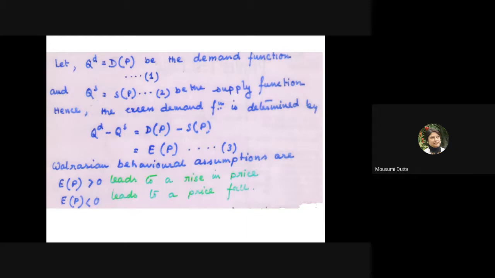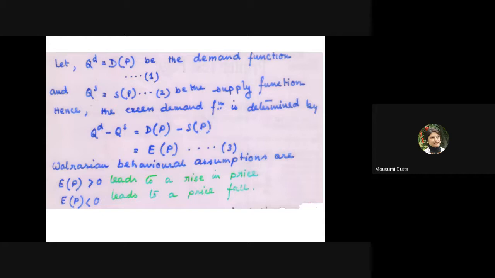We are making a shortcut. We are only considering the endogenous determinant P. We are not bringing the exogenous determinants of demand explicitly. That is, we are not considering prices of other commodities, income, etc. We are simply considering the endogenous determinant of demand.